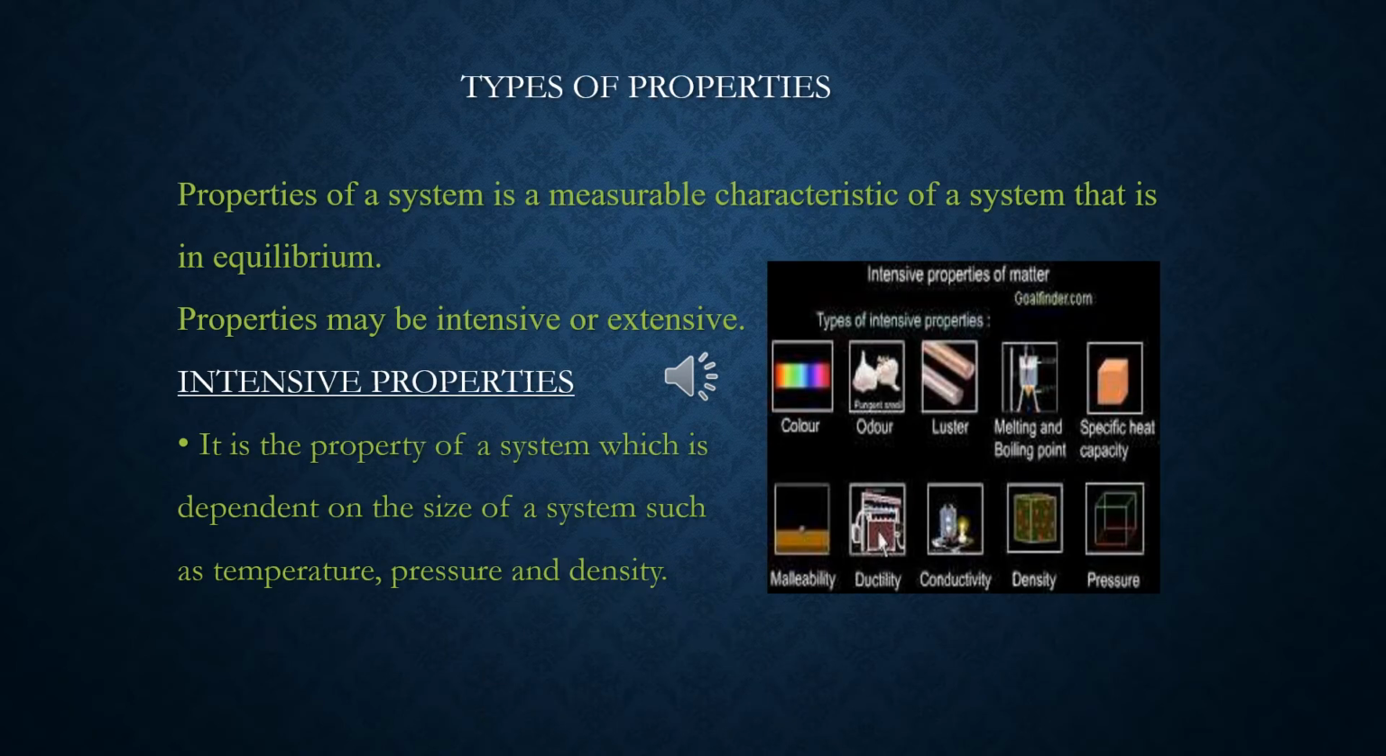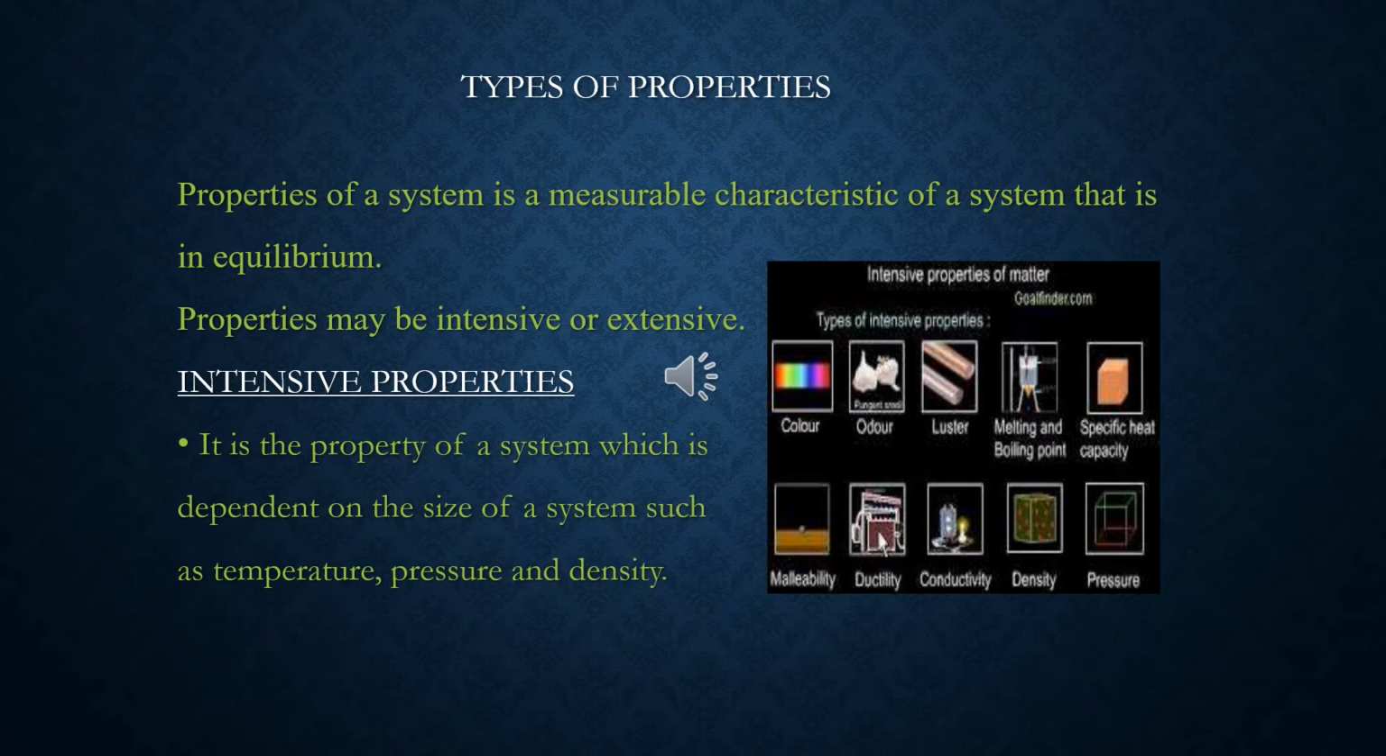Now I am going to discuss types of properties. A property of a system is a measurable characteristic of a system that is in equilibrium. Properties may be extensive properties or intensive properties.